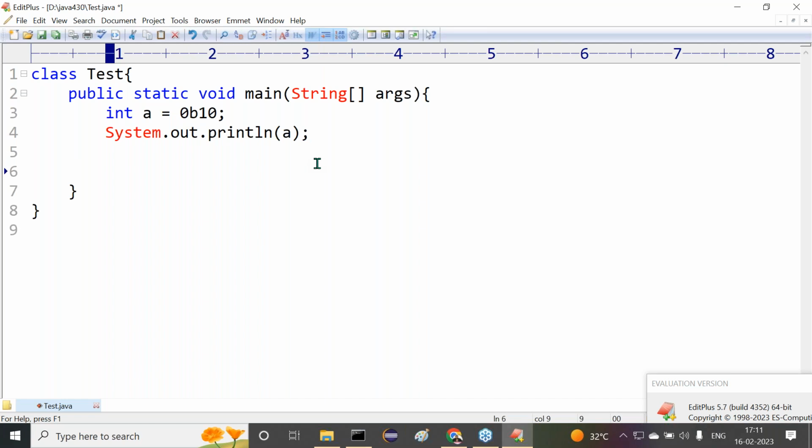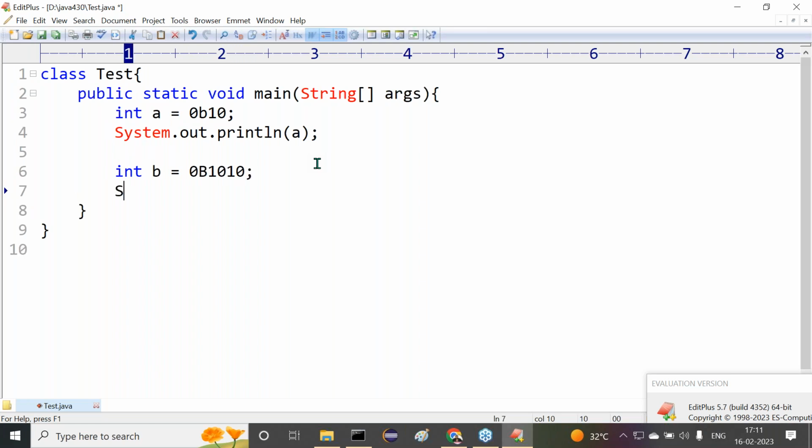Next one, int b is equal to 0B1010. Like this here we provided. Now System.out.println of b. Observe carefully. Now this is a binary number. But what is the equivalent decimal number? The output value will come in decimal form only, not in binary. Even though we provided the number in binary, the output value will come in decimal only.